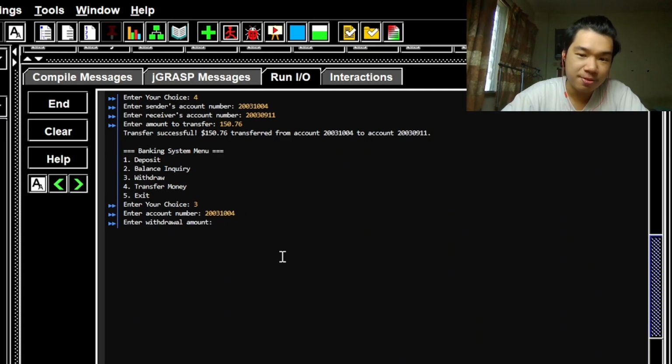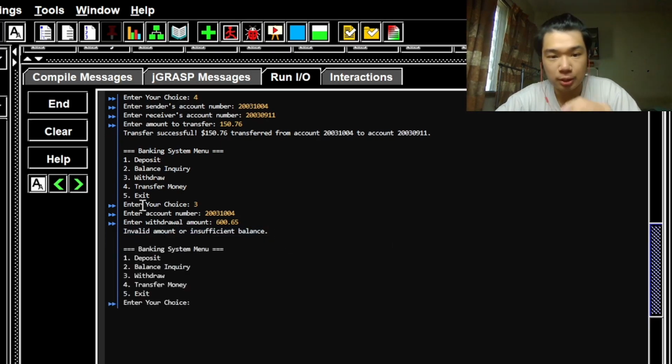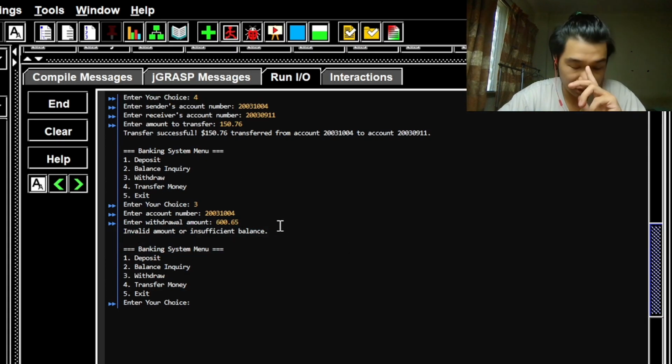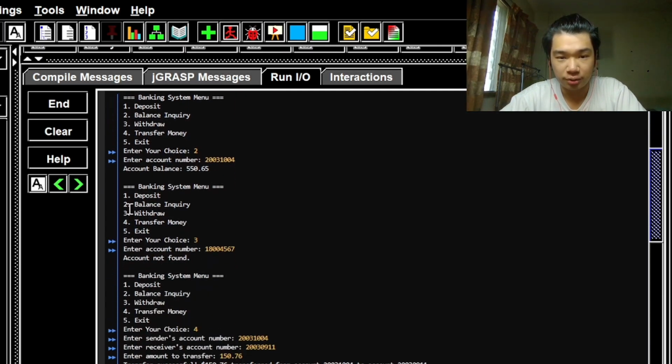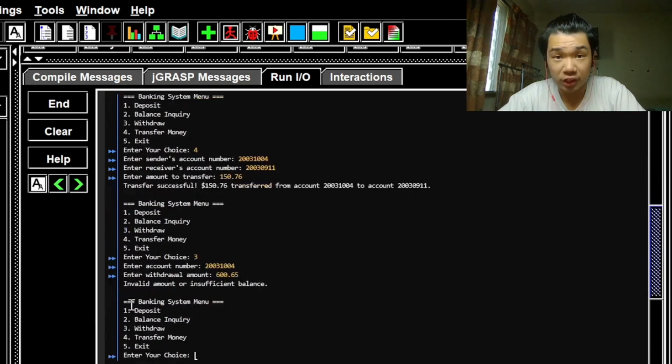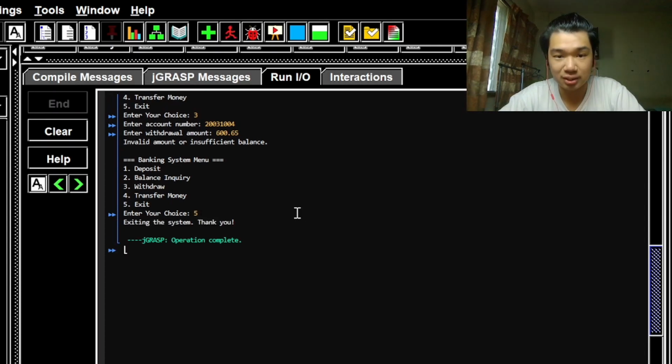Let's say I want to withdraw more than what I have in the account, let's say 665 ringgit. This will give us an output of invalid amount or insufficient balance, because essentially we don't have enough balance within our account. So this tells us that the withdrawal function is functioning as it's supposed to. So now that we have tried the deposit function, the balance inquiry function, the withdrawal function and transfer function, we can finally exit the program entering the sentinel value of 5. So this exits the program completely. So that is our output for our project.